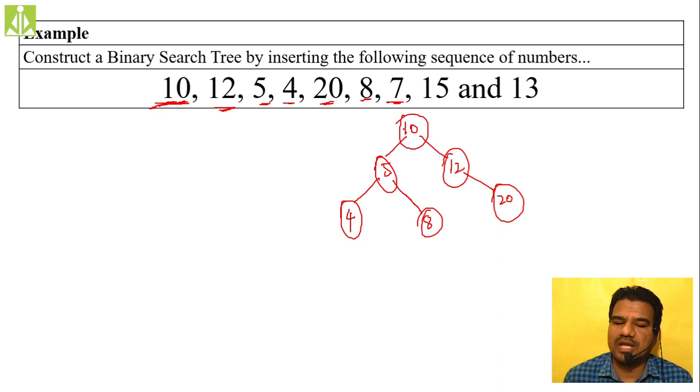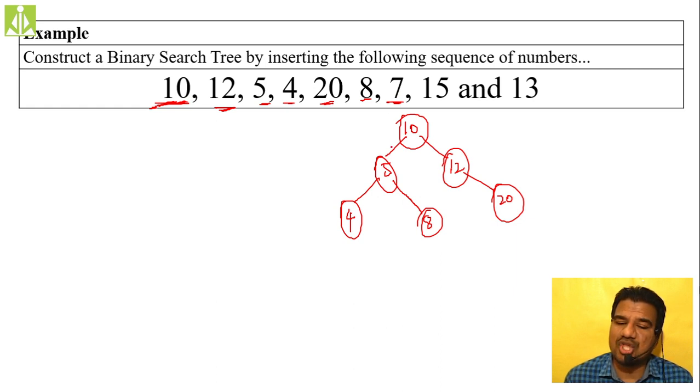So what we have to do, again, you compare that 7 with 10. So 7 is lesser than 10, isn't it? So in which direction should we insert this 7? We should try to insert this 7 in the left side direction. If it is null, we would have inserted this 7 here itself.